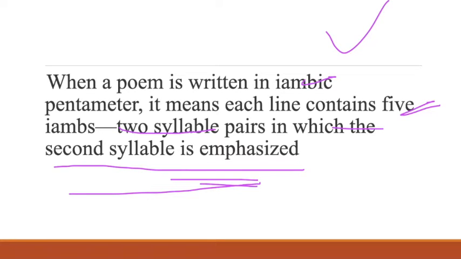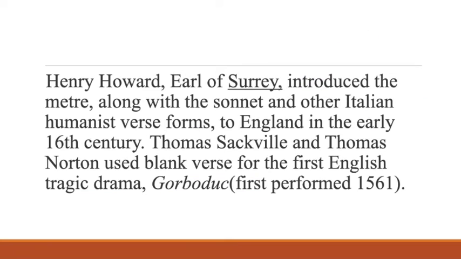If you say iambic, it means the first syllable will be unstressed and the second will be stressed. So when a poem is written in iambic pentameter, it means that each line contains 5 iambs. 2 syllables per pair means the total number of syllables will be 10, and the first syllable will be unstressed and the second will be stressed. Now look at some history, because there are certain questions which are asked in examinations also.